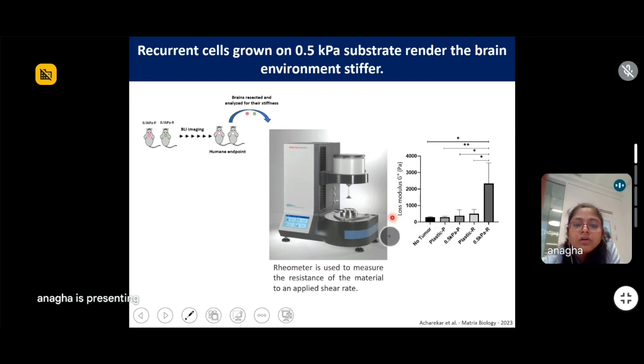And by using this rheometer, we saw that amongst all the brains that harbored the tumor, from the 0.5 kPa recurrent cells had the highest stiffness. That means that the recurrent cells that were grown on softer substrate are modulating their ECM such that they are making the brain stiffer. So since this indicated that the recurrent population are differentially modulating their ECM as compared to the other population, we then